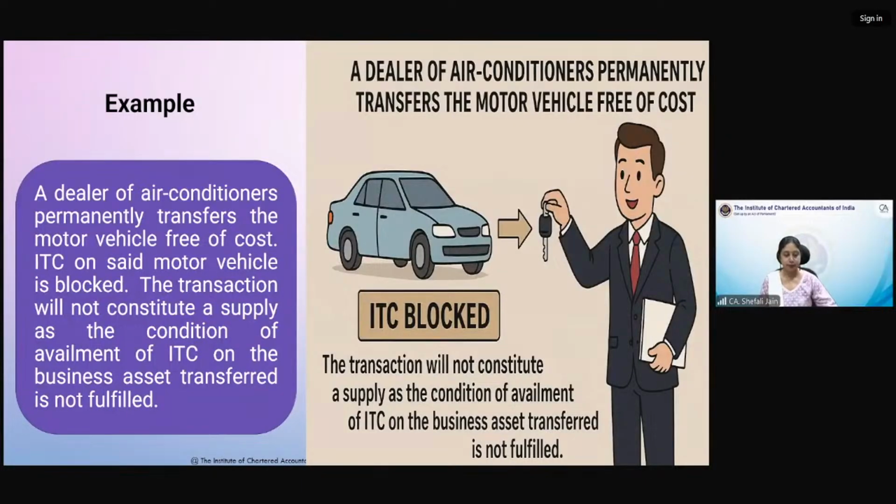Okay. Now, a person is selling air conditioners. He had a car for his business purpose. Now, he transferred his car free of cost to someone. Maybe his friend, maybe to some charitable organization, orphanage, whatever it is. He has transferred the car to someone free of cost.